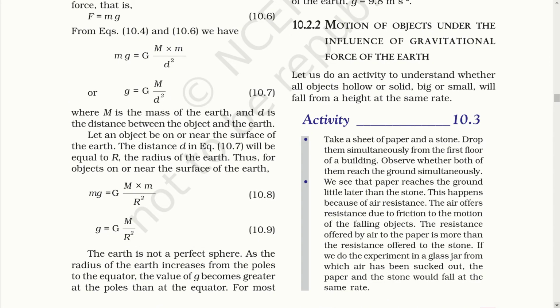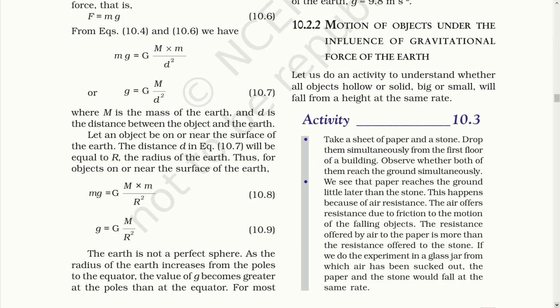From equation 10.4 and 10.6, we have mg, that is force, is equal to G M into m upon d square. Or you can evaluate the equation and write g is equal to G M upon d square, where M is the mass of the earth and d is the distance between the object and the earth. Here, the distance between the earth and the object should be measured from the center of the earth. If you are standing on the earth, that does not mean the distance between you and the earth is 0. It is the radius of the earth.